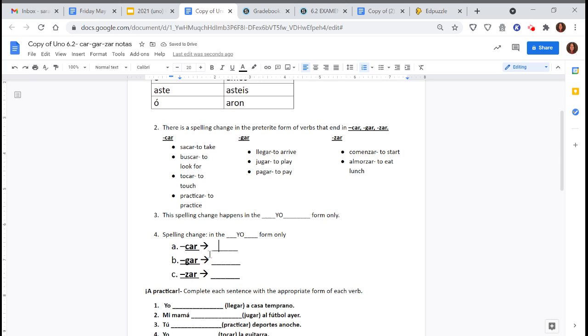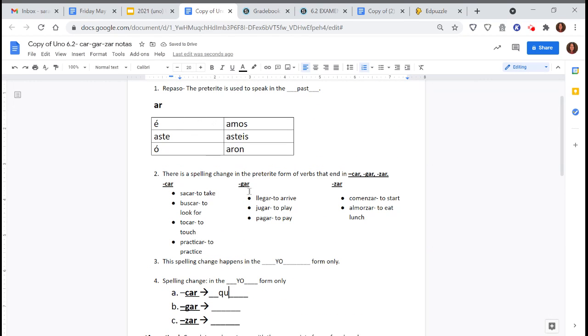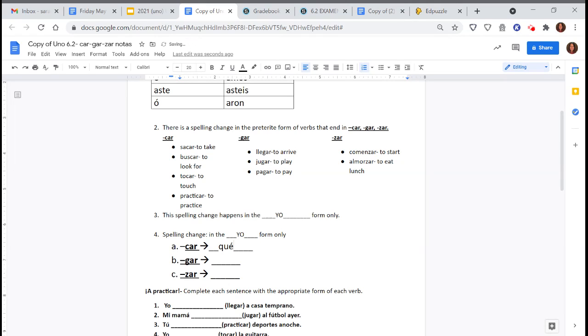If it's a CAR verb, normally we just take off our ending and put our new ending back on. However, we need a different ending here, a spelling change. So C is going to change to QU, and then we add our preterite ending. We have the yo form, right? So we have é. That will be our new ending here. I'm going to put an example over here, and you can write this out as well. If I want to say, I took out the trash, we know sacar is to take, but I'm talking about past events. I took out the trash.